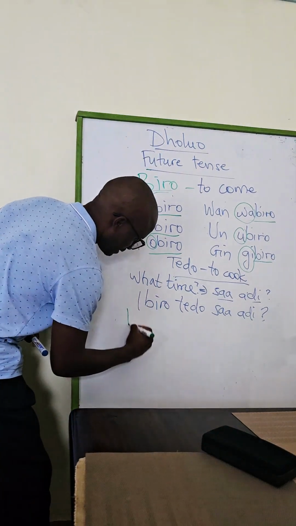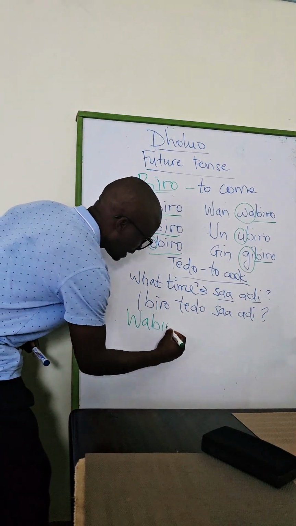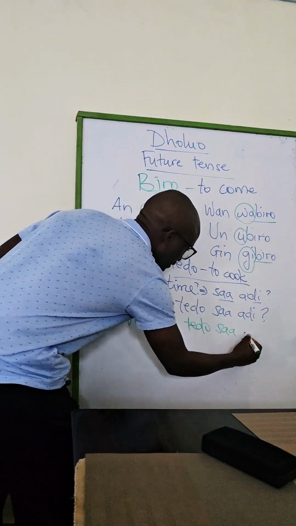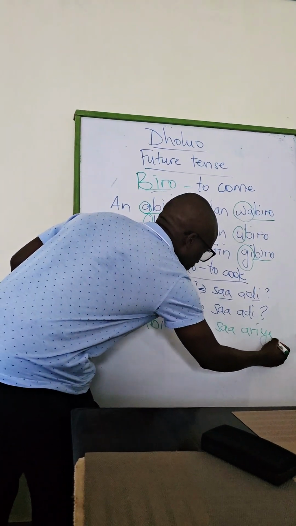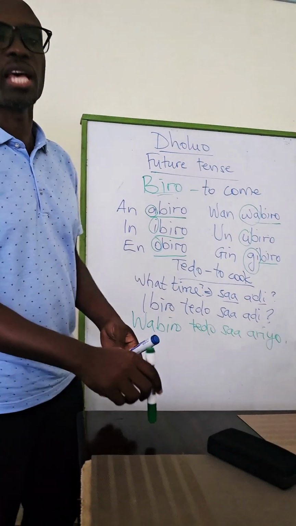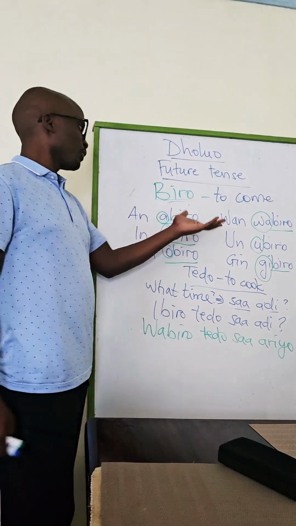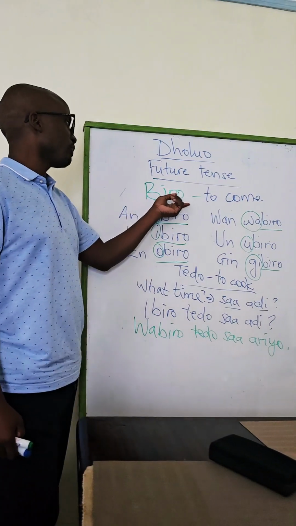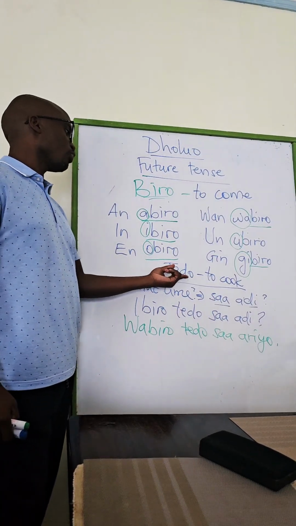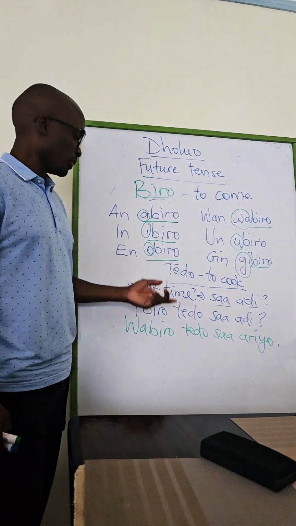Wabiro tedo sario. We will cook at 8. Wabiro tedo sario. So this is how you speak in the future tense. You simply use the verb biro, and then you follow it with the verb itself of what you will do. Wabiro tedo sario.